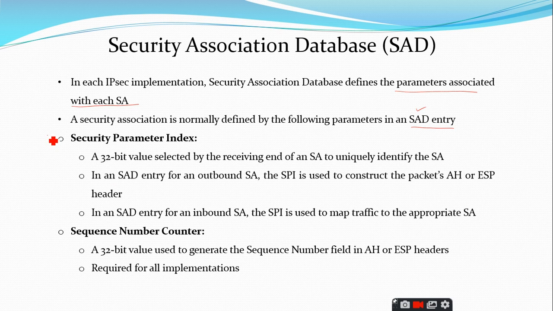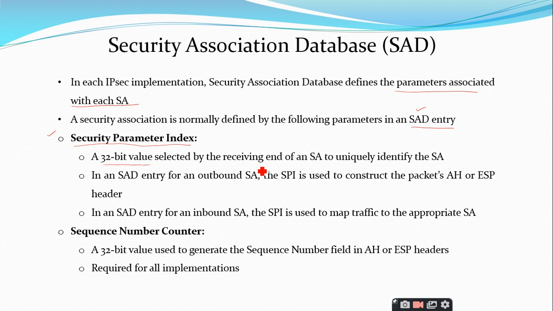The first parameter is the security parameter index, which we discussed in the earlier slide. It is a 32-bit value which gives some information related to the security association.